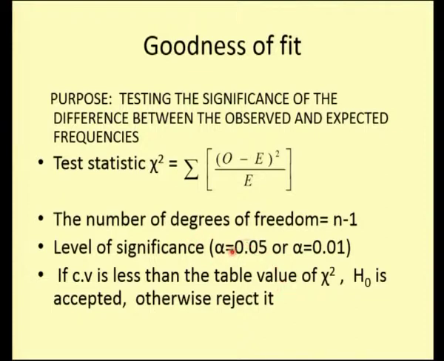Globally we fix it at the 5% level. After fixing the level of significance, we find the table value of chi-squared, then compare the calculated value with the table value, and accept or reject based on whether the calculated value is less than or greater than the table value.